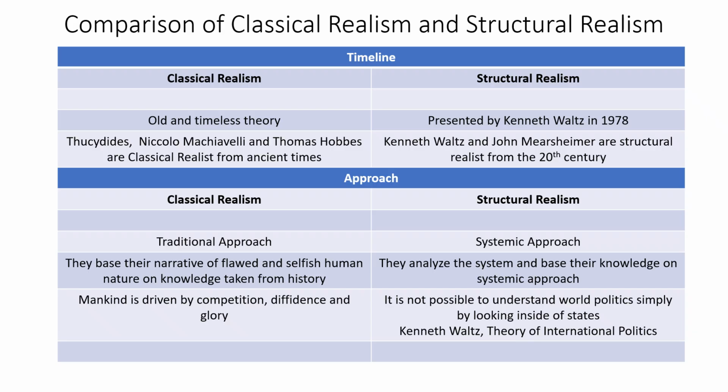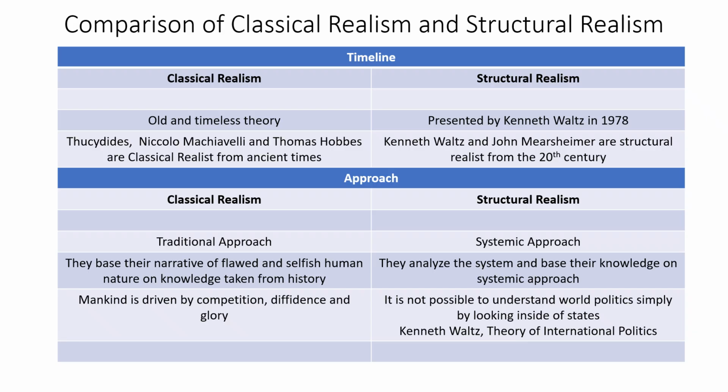Then there comes the approach. Students, classical realists base their narrative of a flawed and selfish human nature on knowledge taken from history. This theory is based on the traditional approach. What is this traditional approach? I've explained this in my previous lecture. The traditional approach, simply, they take knowledge from history, and they base their theories and their hypotheses on that knowledge from history, right? They try to analyze the history.